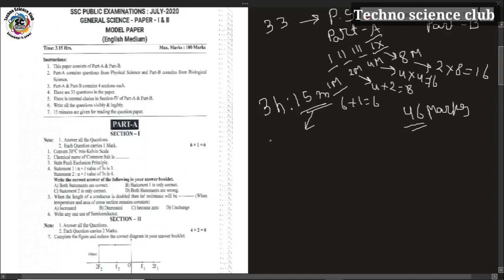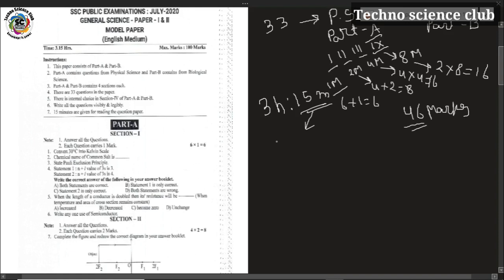The first question is to convert 30 degrees centigrade into kelvins. To change the temperature from degree centigrade to Kelvin, you add 273.